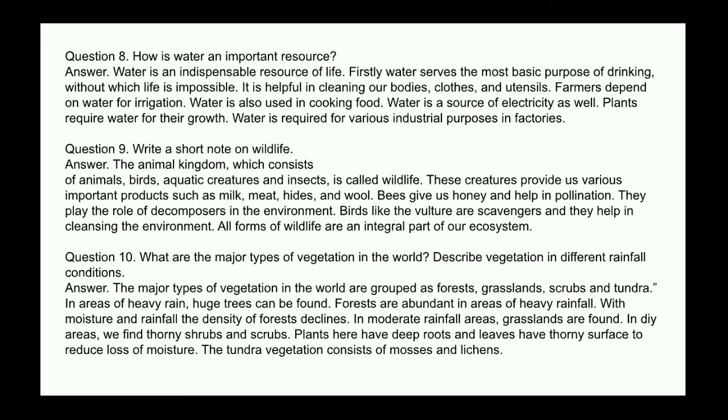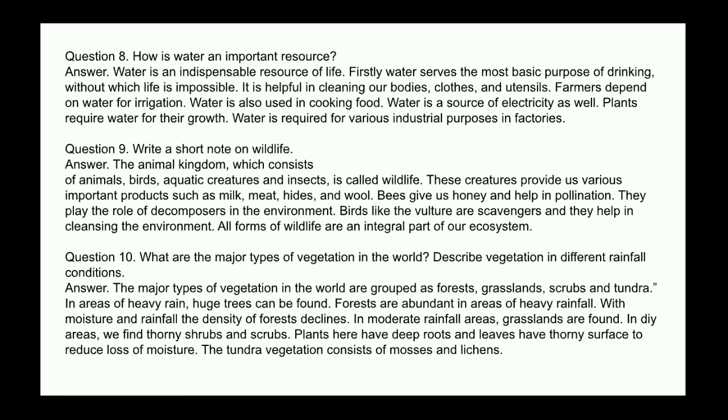All forms of wildlife are an integral part of our ecosystem. Next question: what are the major types of vegetation in the world? Describe vegetation in different rainfall conditions. Answer: the major types of vegetation in the world are grouped as forest, grasslands, scrubs, and tundra.